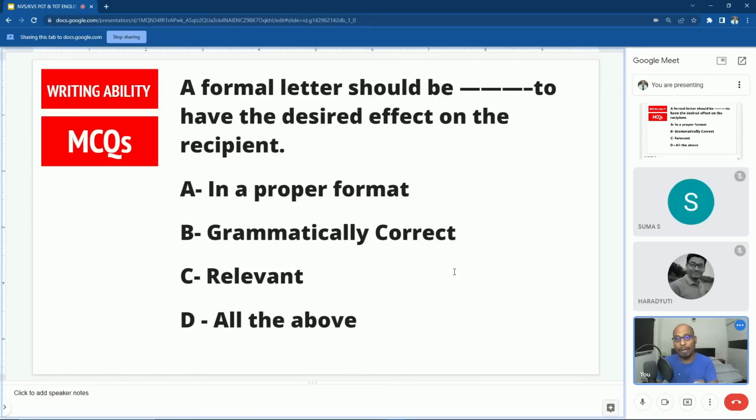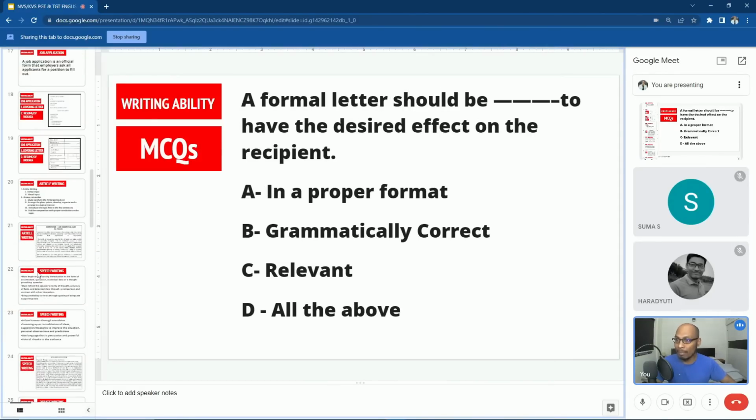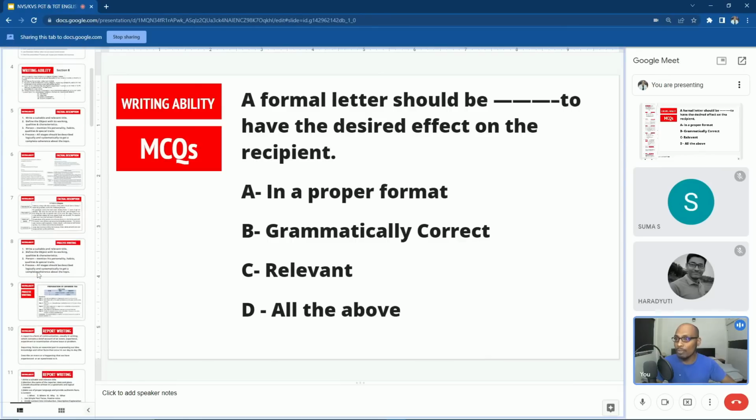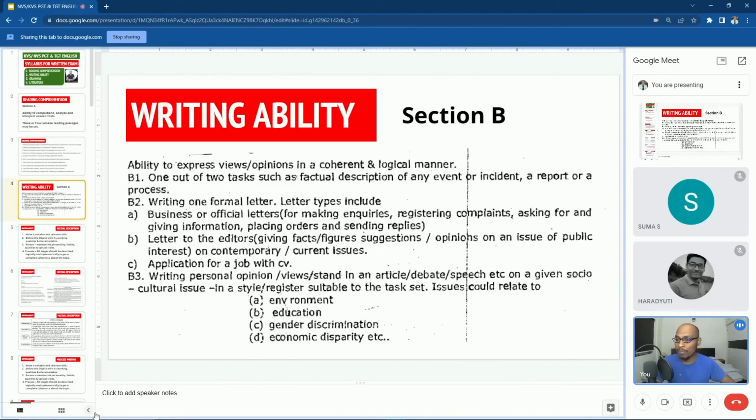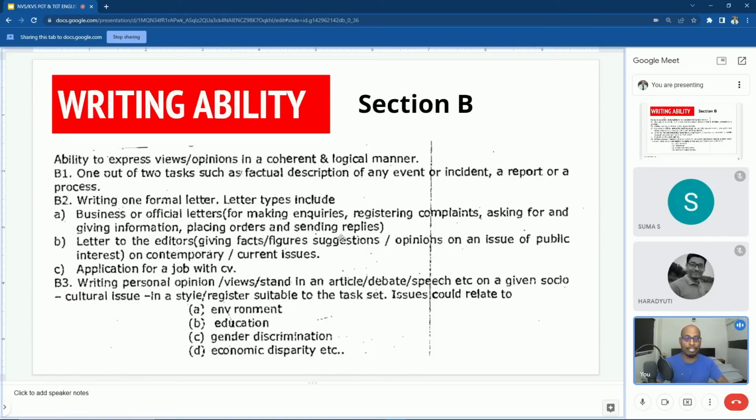So these types of MCQ questions you will get under writing ability. In our time, they gave us an article, speech, or some other writing task so that they can test our writing skills. But in this MCQ format, in your examination, they are not going to ask you to write reports, notices, or debates, all those things. They will just give you MCQ questions and you have to answer.